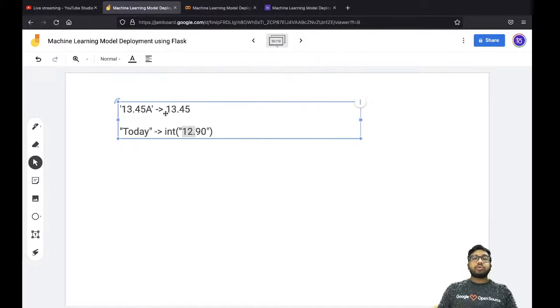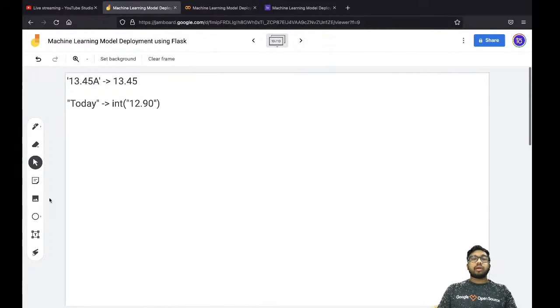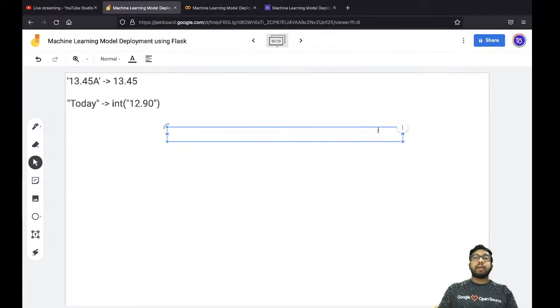So today what we are going to cover is data structures. We are going to talk about data structures, and it will be Python data structures.